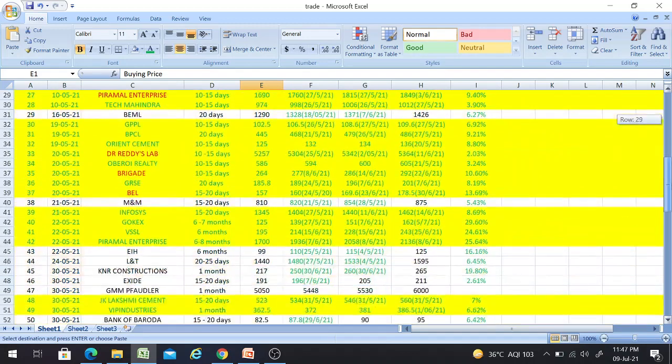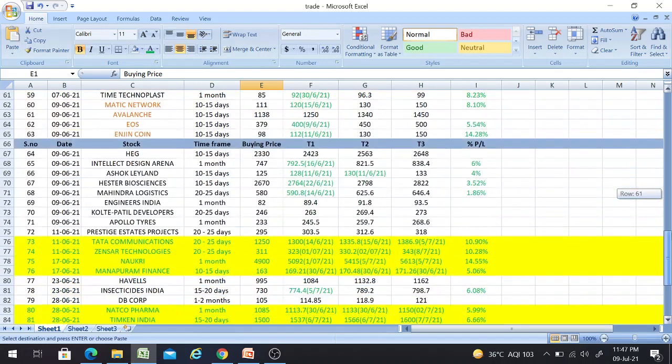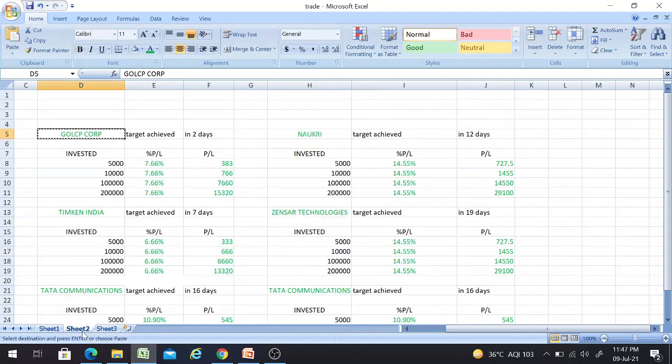So as I told, I'll also be giving calls for cryptocurrencies. Yeah, in this channel you'll also be getting the buy calls for cryptocurrencies too. It will be mentioned in this orange color. Okay, so we'll first see today's previous calls whose targets got achieved.